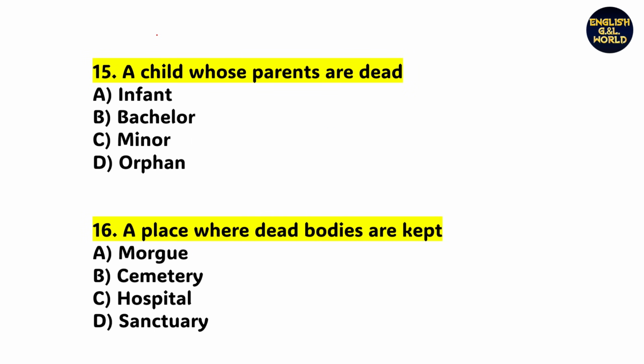Next, a child whose parents are dead. So what is it called? The right answer is option D, orphan. Orphan means a child whose parents, father and mother, are dead, that is called orphan.